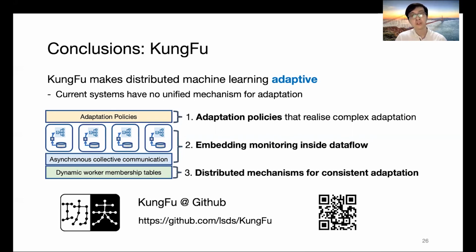KungFu fills the gap by providing adaptation policies. To optimize the efficiency of running these policies, KungFu embeds monitoring inside the data flow. And KungFu further provides a distributed mechanism to support consistent parameter adaptation.